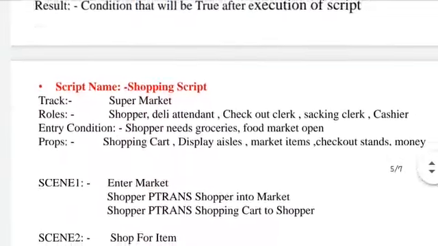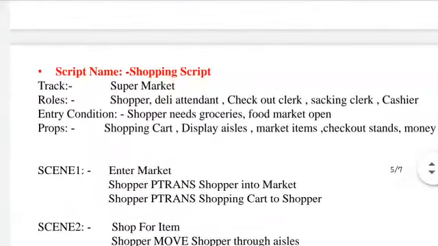Okay, so now we are going to discuss the script name, shopping. The track is a supermarket. Next, roles. What are the different living things, the people available in it? First is the shopper, then daily attendant, checkout clerk or security, sacking clerk, cashier.